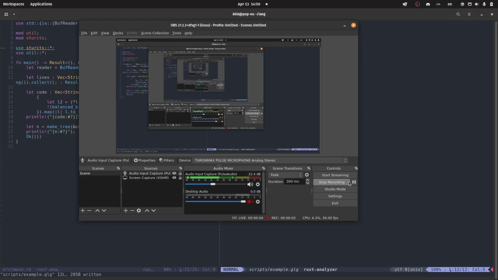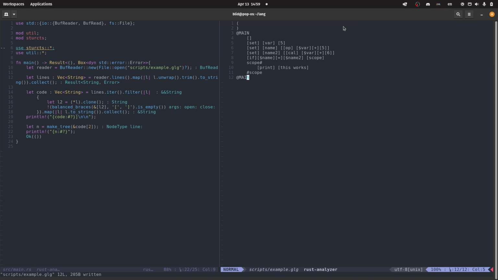Hello, so let me show you a bit of what I've been working on up until now. So, as you can see, there are nested operations within operations in this language. So you can do a set name and the value will be the value of cal, which is short for calculate, and var plus 6.